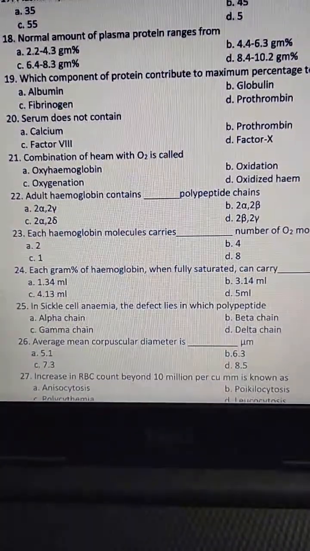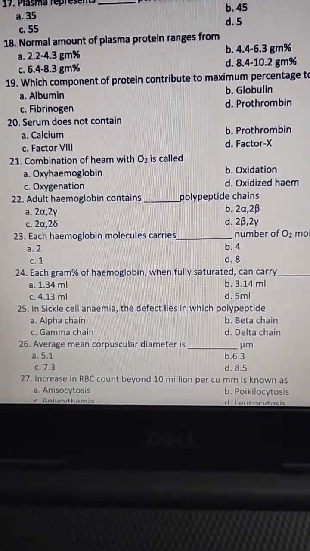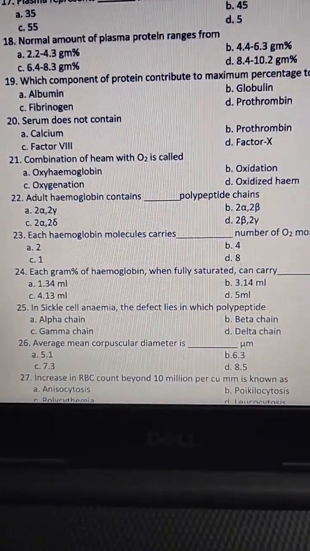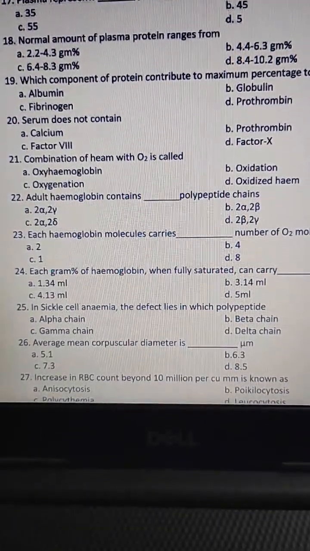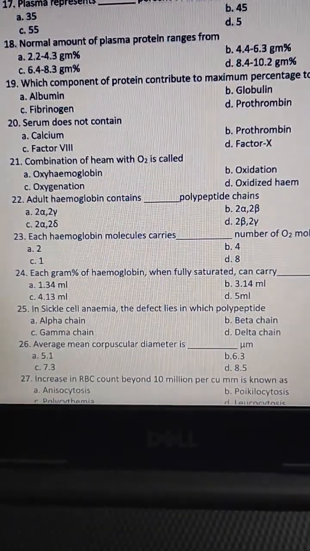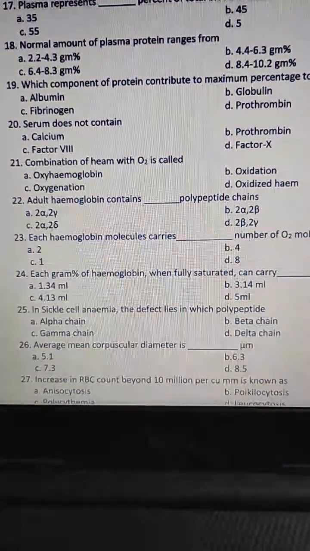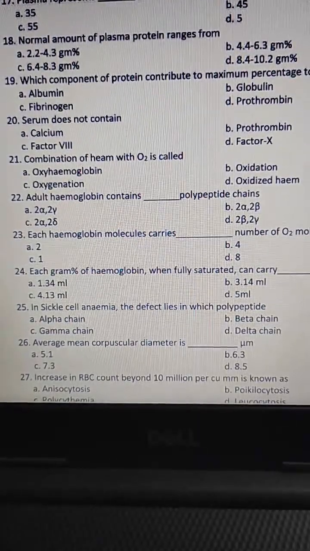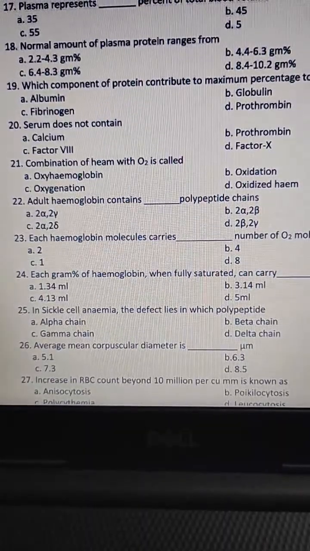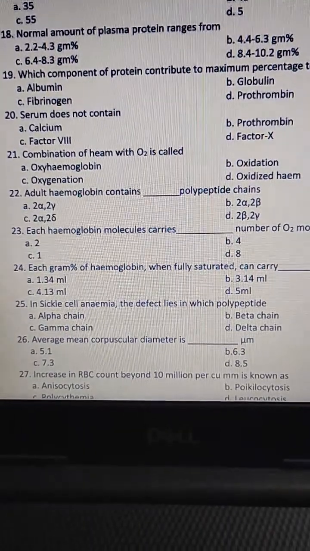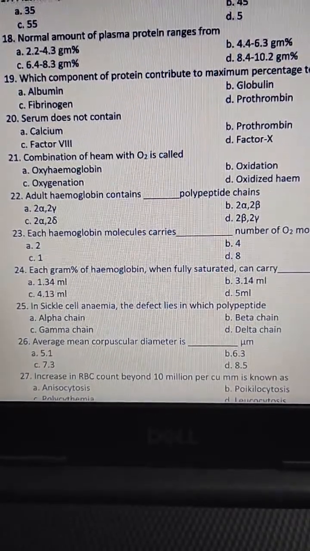The next question, adult hemoglobin contains dash polypeptide chains. Option A, 2 alpha, 2 gamma. Option B, 2 alpha, 2 beta. Option C, 2 gamma, 2 beta. Option D, 2 gamma. The answer is B, 2 alpha, 2 beta.